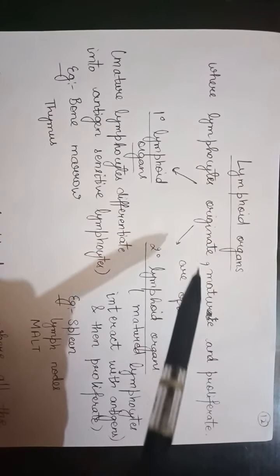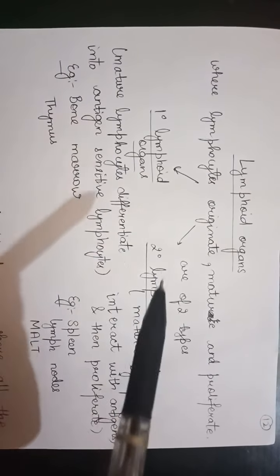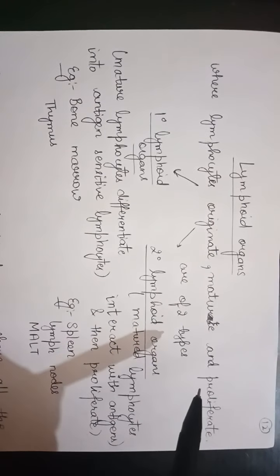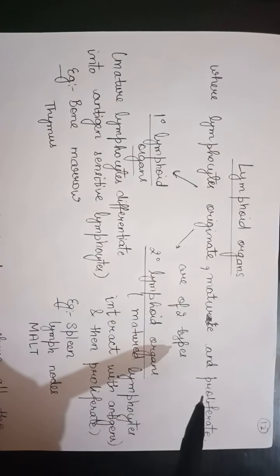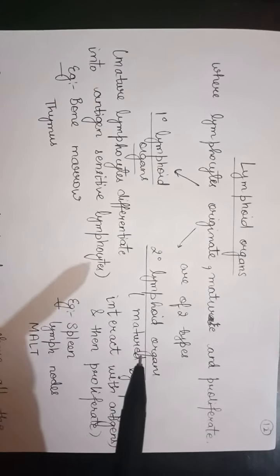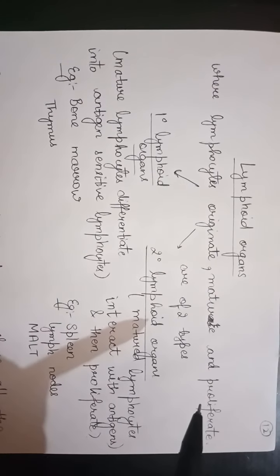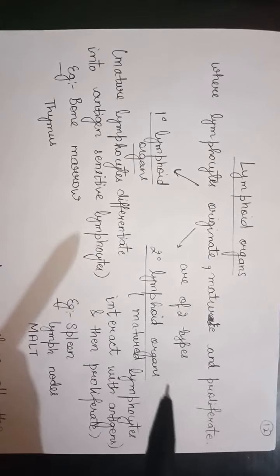So these two functions come under the primary lymphoid organs, and secondary lymphoid organs are responsible for the third function, the proliferation, which occurs when these lymphocytes interact with the antigen.